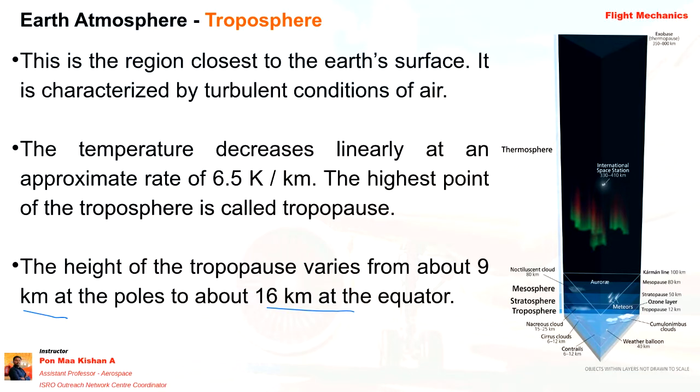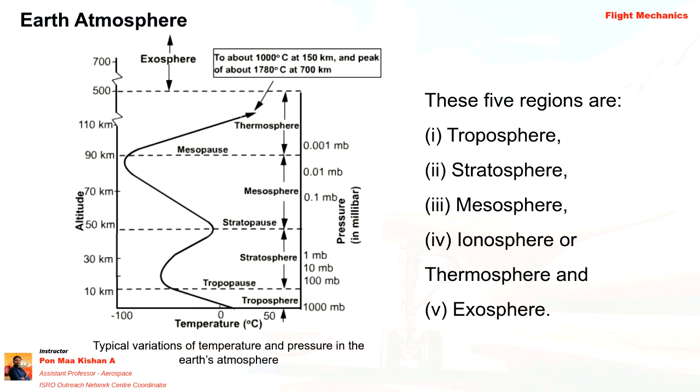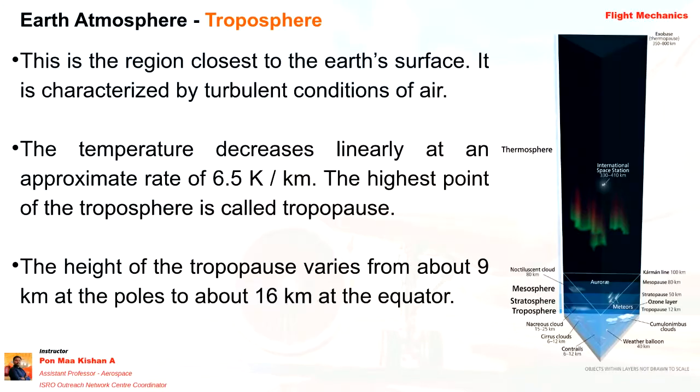So as we said, our IIT book is calculated with respect to the poles, the South Pole or North Pole. So they have calculated the tropopause at around 9 kilometers. That's why they have given it with respect to a 10-kilometer altitude. So it will vary depending upon the location.